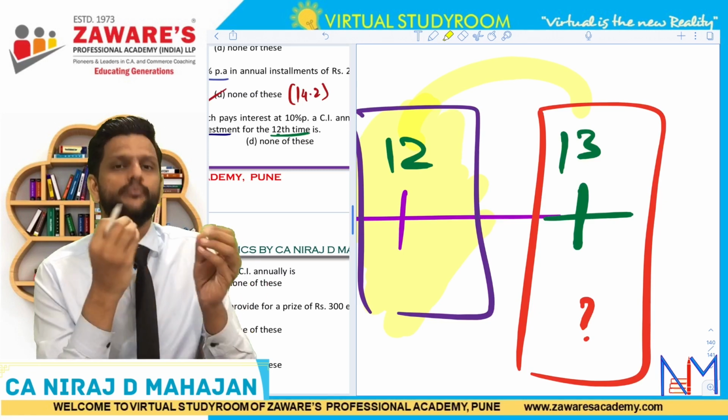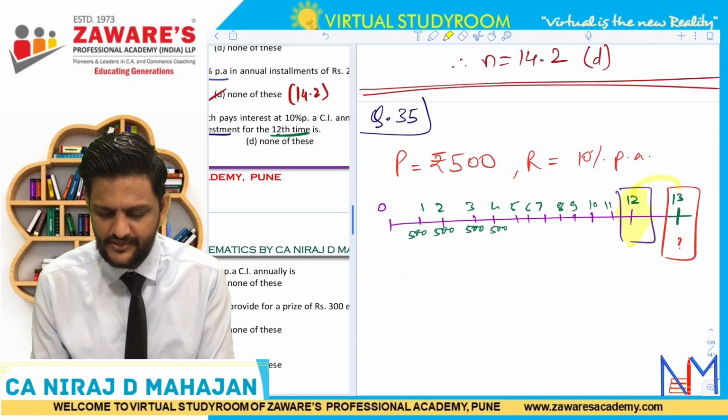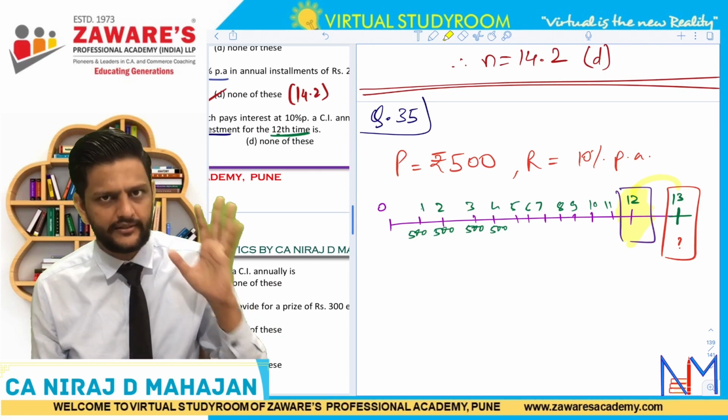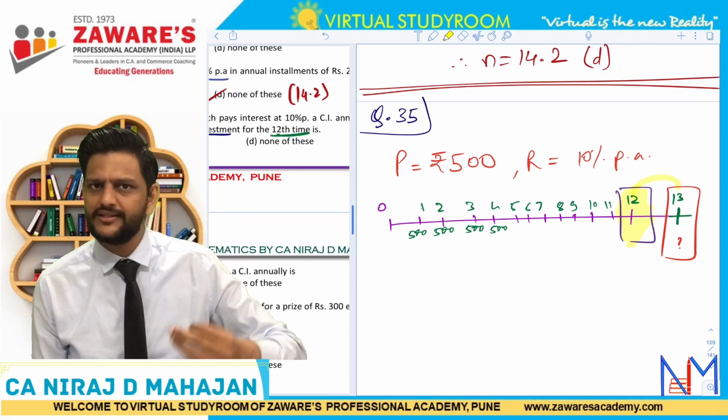Okay, so basically how we can solve this is, arrive at the amount, pay attention, arrive at the amount as at the end of 12th year.